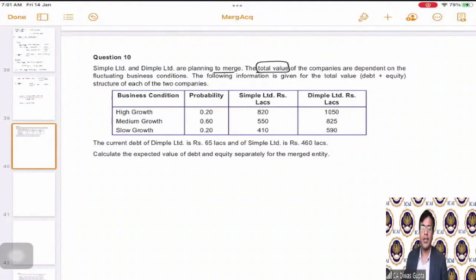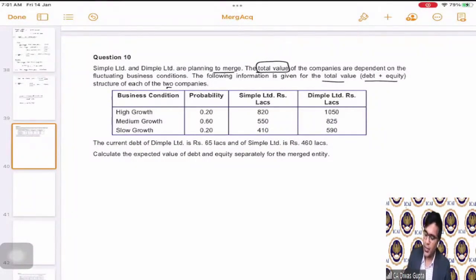Whatever is the total value of the companies, those are dependent on different types of business conditions. Students, please note here the total value is also defined in brackets as debt plus equity. So for the purpose of this question, total value is debt plus equity.